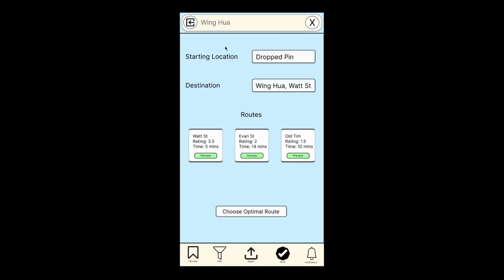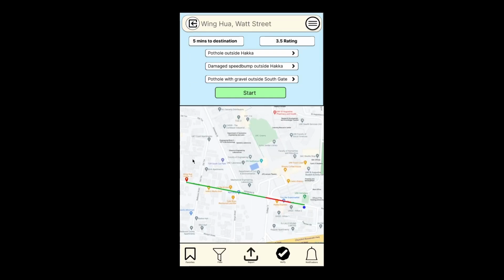So after selecting Wingwa, the user then sees 3 routes to choose from. They can preview each route or allow the application to choose the optimal route. So after clicking preview, the user can see the route overlaid on the map. There is also a list of reports along the route, the time to the destination, and a road rating. They can start the navigation by clicking on the start button.